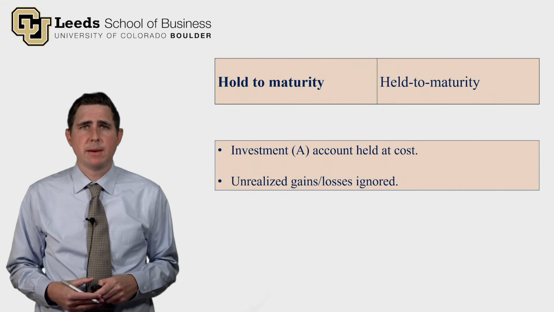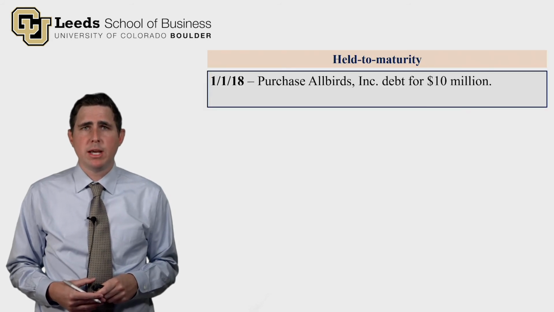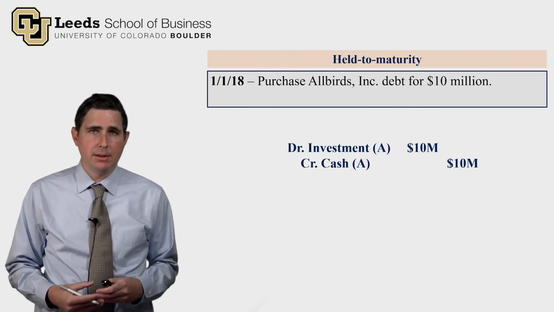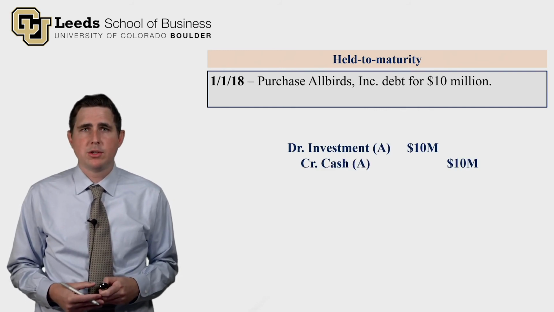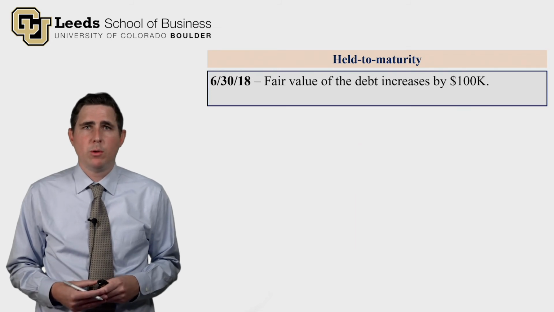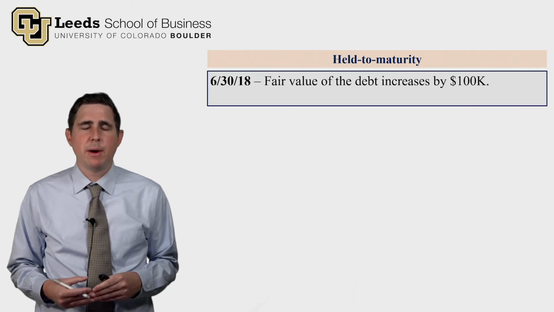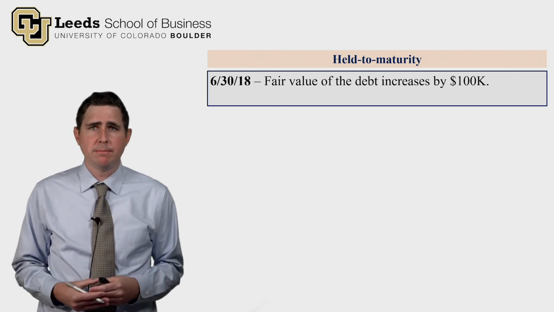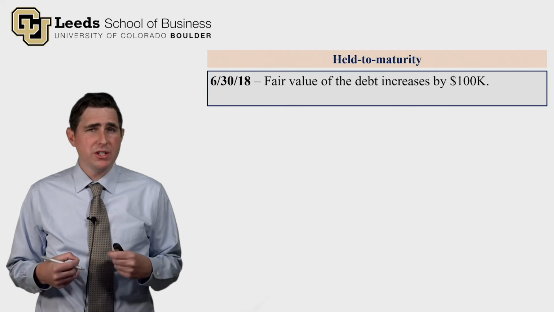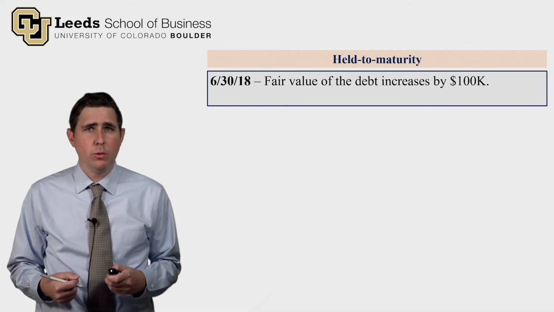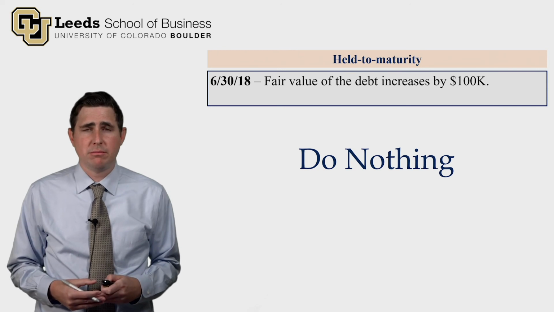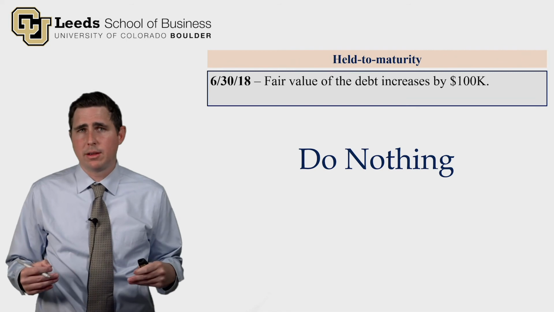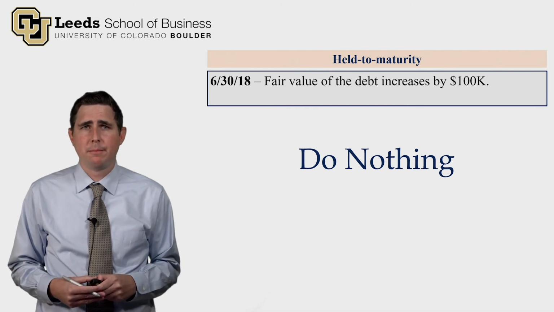So let's go through the example again. January 1st, 2018, purchase the Allbirds debt for $10 million. Again, debit the investment account for $10 million and credit cash. June 30th, 2018, the fair value of the debt increases by $100,000. So now the fair value of the investment is $10.1 million. But we just hold this investment account at cost. We ignore the change in fair value. And so even if the fair value increases by $100,000, or decreases, we do nothing at this point. No journal entry is required.